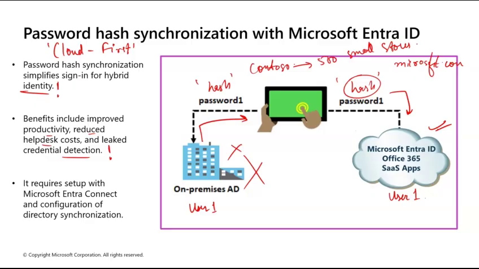The experience is that a store manager logs into Outlook on the web, even if the store's local internet is shaky or the main office has a power outage. The manager can still log in because their identity is already in Entra ID, safely cached in the Microsoft cloud, right? See, it requires setup with, of course, Microsoft Entra Connect and configuration of directory synchronization.